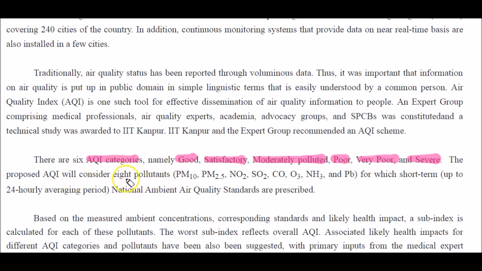The air quality index will consider 8 pollutants: particulate matter 10, particulate matter 2.5, nitrogen dioxide, sulfur dioxide, carbon monoxide, ozone, ammonia, and lead. So don't forget these 8 pollutants' names. It can be asked in the prelims examination. So PM 2.5, PM 10, nitrogen dioxide, sulfur dioxide, carbon monoxide, ozone, ammonia, and lead.